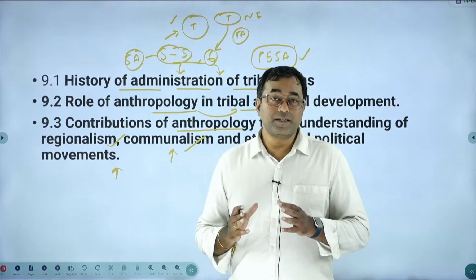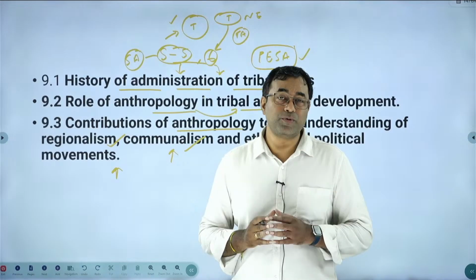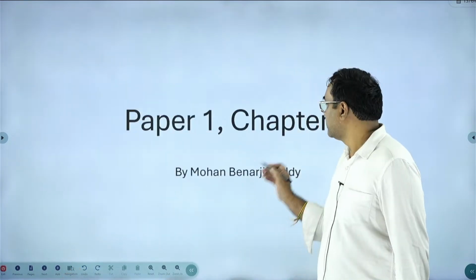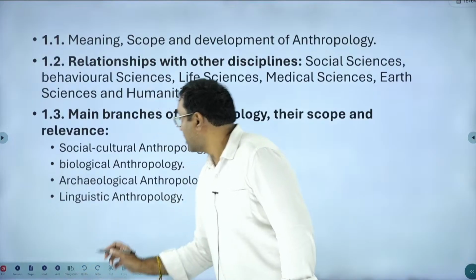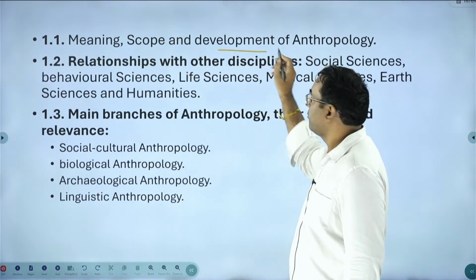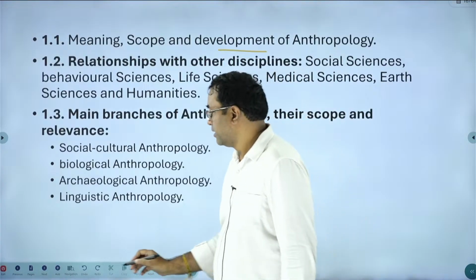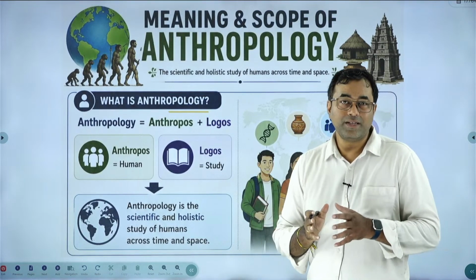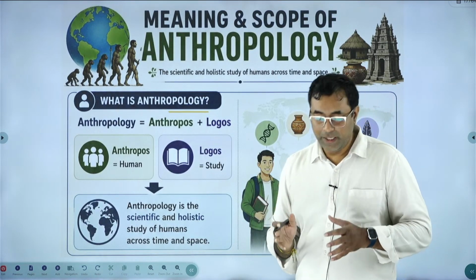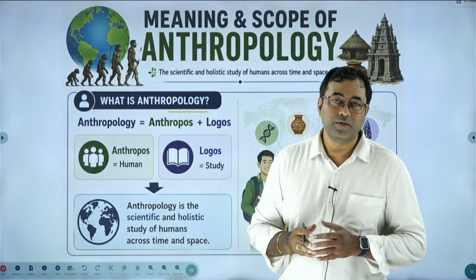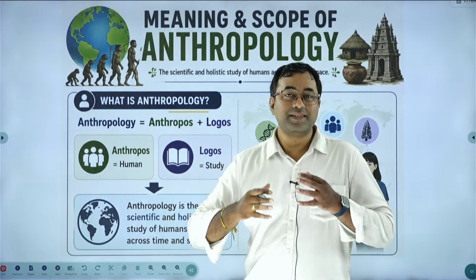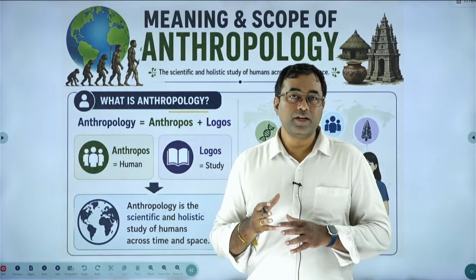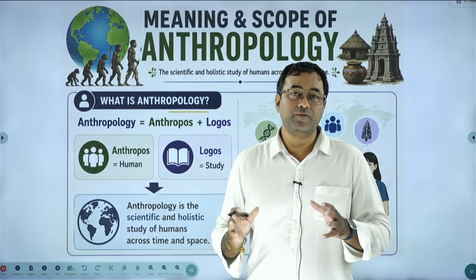In the next class, we will start the anthropology. For paper 1, we are going to start chapter 1. In chapter 1, we will start with the meaning, scope and development of anthropology, chapter 1.1. We will start with what is anthropology, where this word anthropology is derived from, and what the views of various thinkers are, and accordingly we go on. So in the next class we will discuss the meaning, scope and development of anthropology as a discipline.